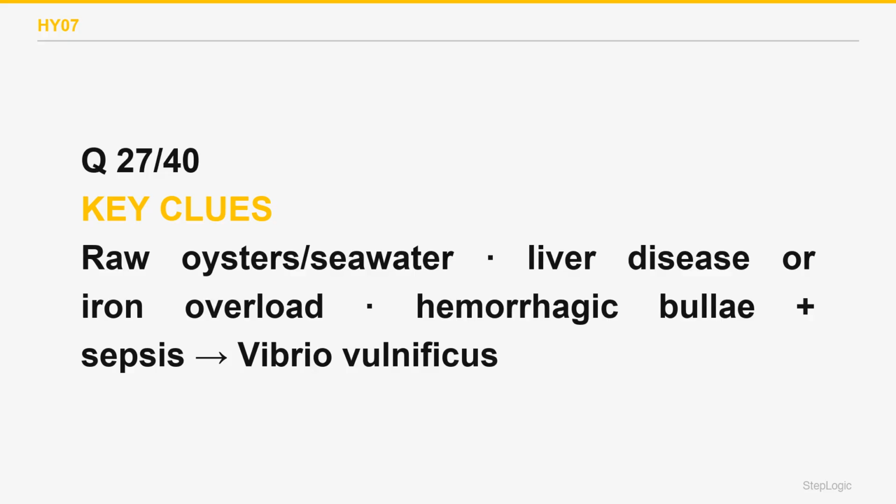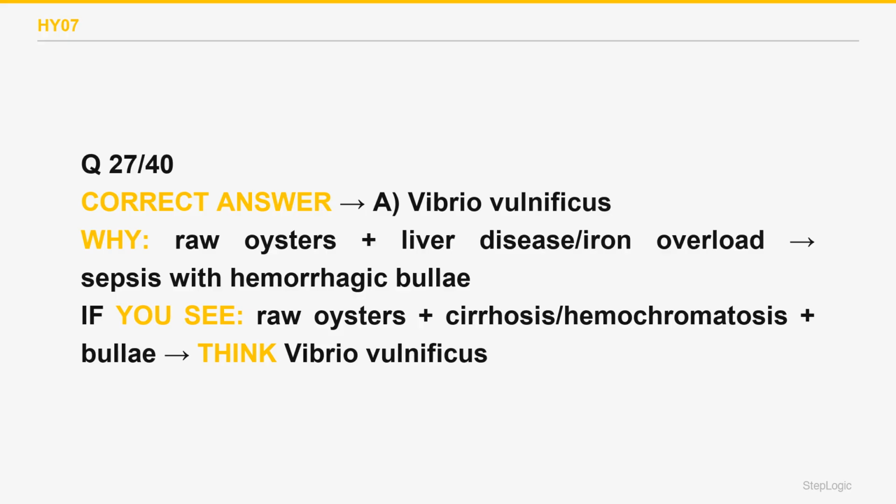Vibrio vulnificus lives in warm seawater and shellfish. In people with liver disease or iron overload, hemochromatosis, eating raw oysters or getting a seawater wound can cause fulminant sepsis and rapidly spreading cellulitis with hemorrhagic bullae. Excess iron feeds the organism, making these hosts especially vulnerable. The correct answer is A.